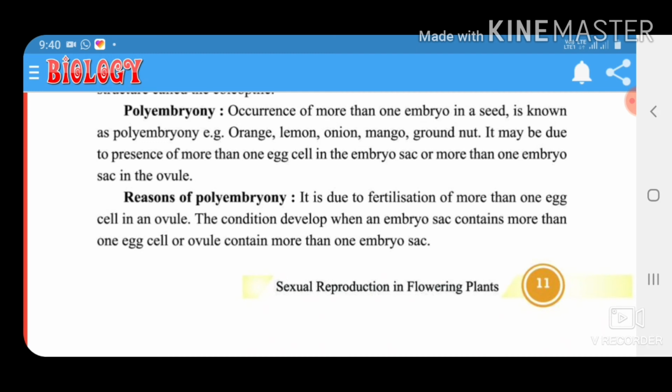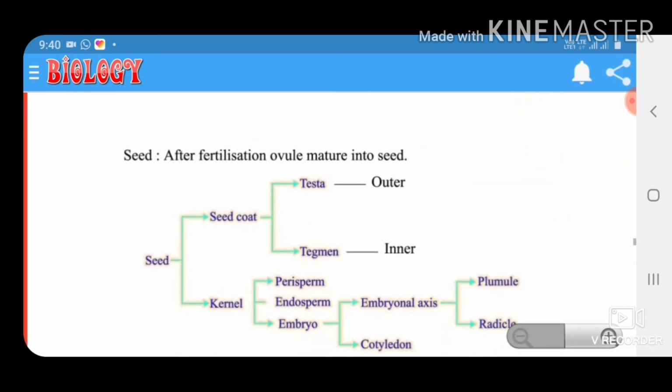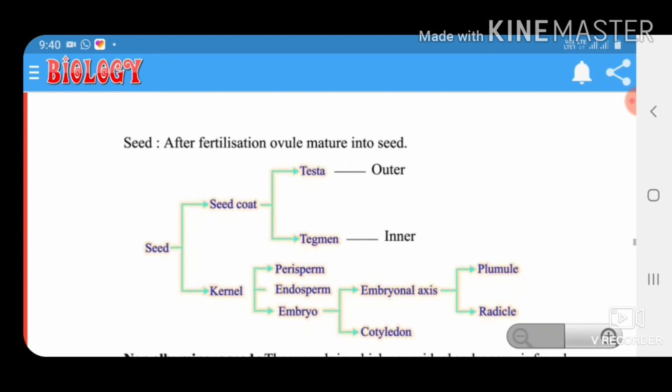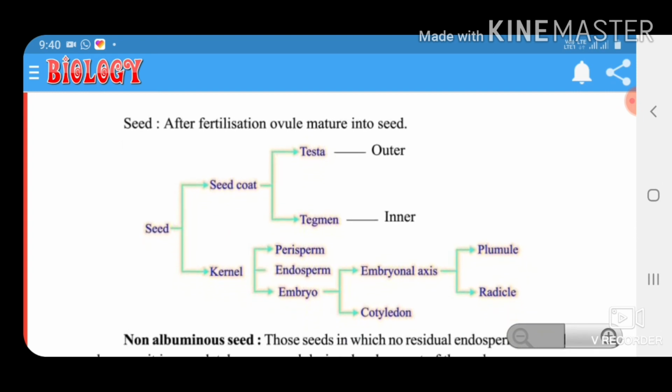Reason for polyembryony: it is due to fertilization of more than one egg cell in an ovule. The condition of development: when an embryo sac contains more than one egg cell or the ovule contains more than one embryo sac. Seed after fertilization: ovules mature into seeds. A seed has seed coat and kernel.